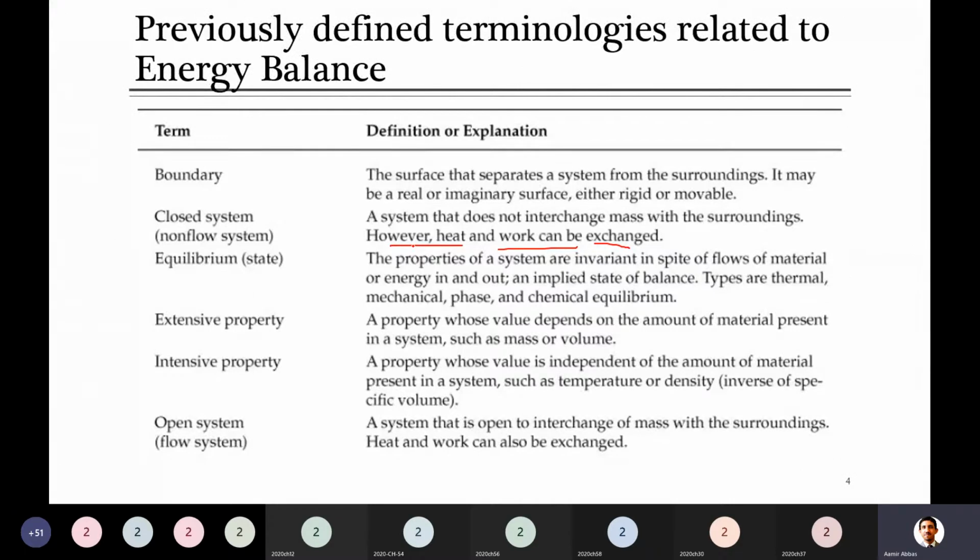That's the closed system. Then there is something called equilibrium. Do you know what does equilibrium mean?